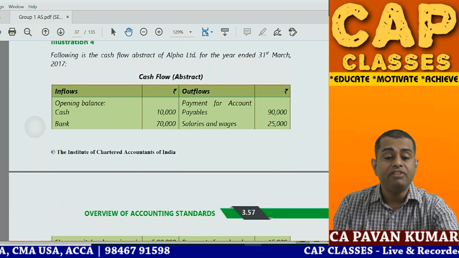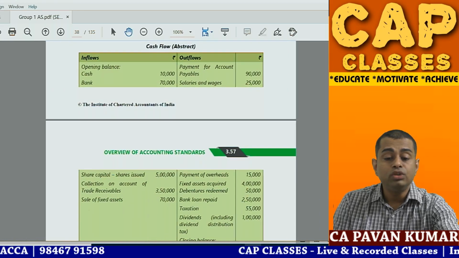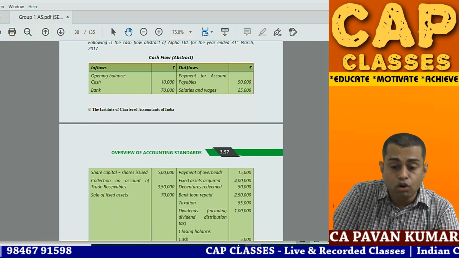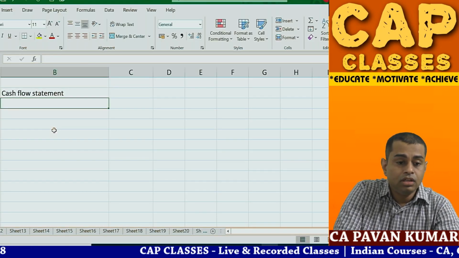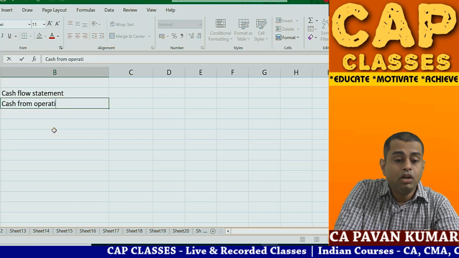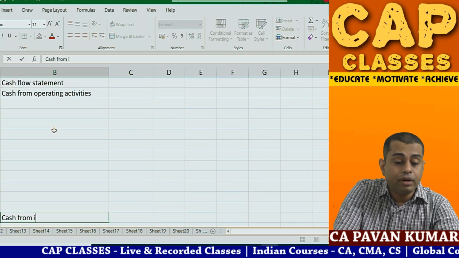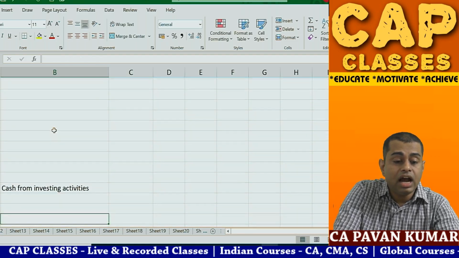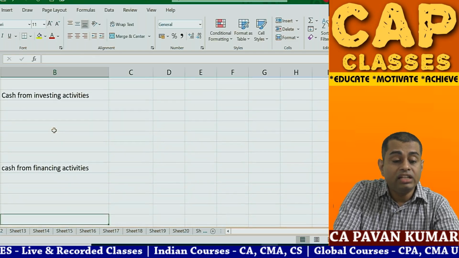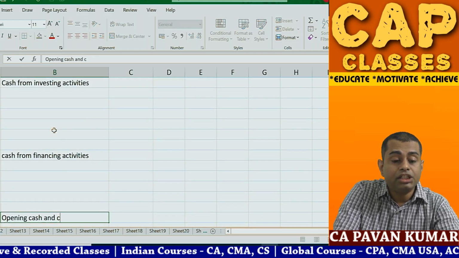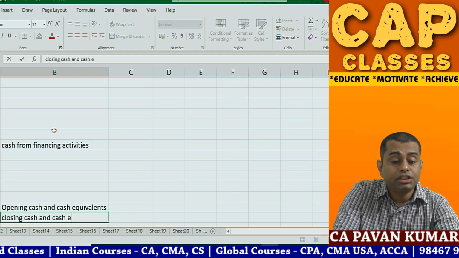Opening balance. Cash is given, bank is given. Add the two, cash and cash equivalents, opening. Okay, so shall we do simultaneous posting? Why are we wasting time? I will open one Excel sheet, cash flow statement. Under that, cash from operating activities. And after a few lines, I'll write cash from investing activities. After a few lines, cash from financing activities. After a few lines, I'll write opening cash and cash equivalents, closing cash and cash equivalents.